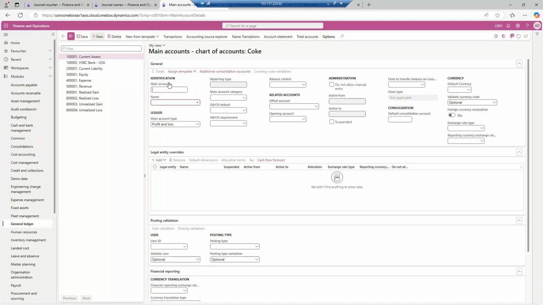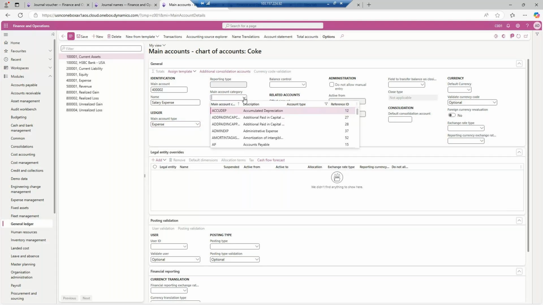I will go for the expense. So I will type 40,002. Okay, and I will give it as salary expense. Other than this it will come under the expense, so I will type simply the expense one. Main account category, you can filter that it is the administrative expense.